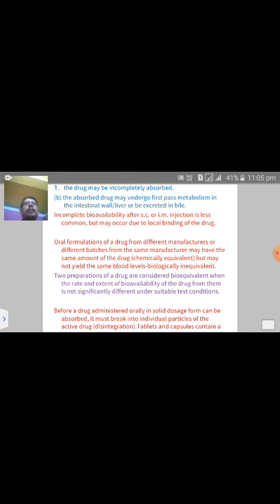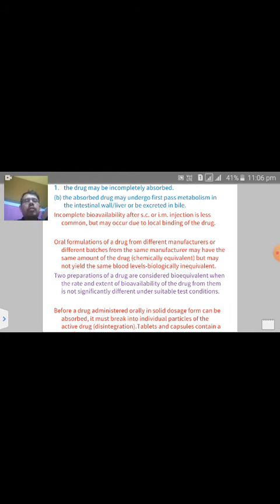In that case, their biological equivalence is not the same. They are biologically inequivalent. Or the same product produced by a different company. In that case, the bioavailability of the drug is not the same, and may change in concentration also. Two preparations of a drug are considered bioequivalent when the rate and extent of bioavailability of the drug are not significantly different under suitable test conditions.